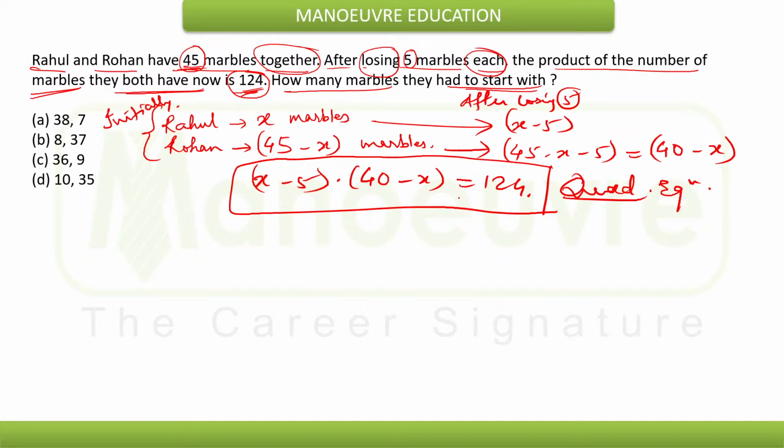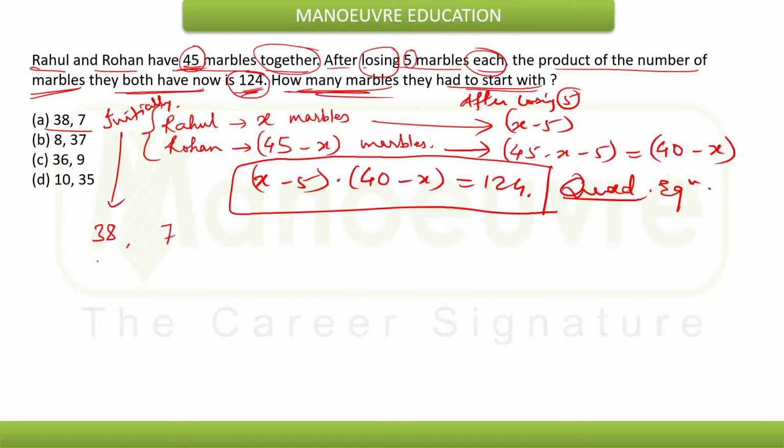But we don't need to go this way in the exam. There is another short trick method called the option method. Just go by the options. They have asked how many marbles they had to start with. Consider the first option, 38 and 7. Suppose initially they have 38 and 7 marbles.